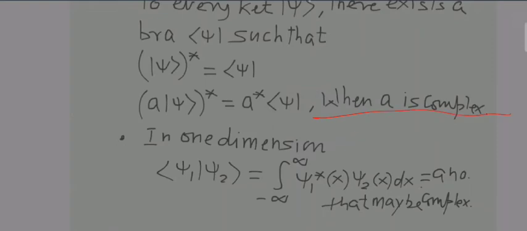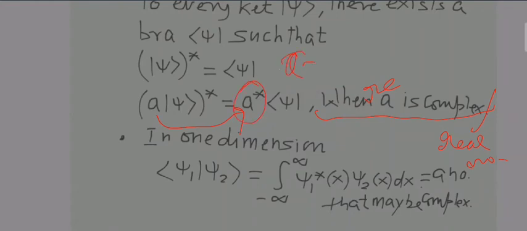Now a is obviously a complex number, because if it were a real number, it would not be written as a star, it would be written simply as a. But it may also be a real number. So over here there is one slight mistake; you might write it like this, where a is a complex or real number, because if it is a real number, then a and a star will be the same, it will become a only.